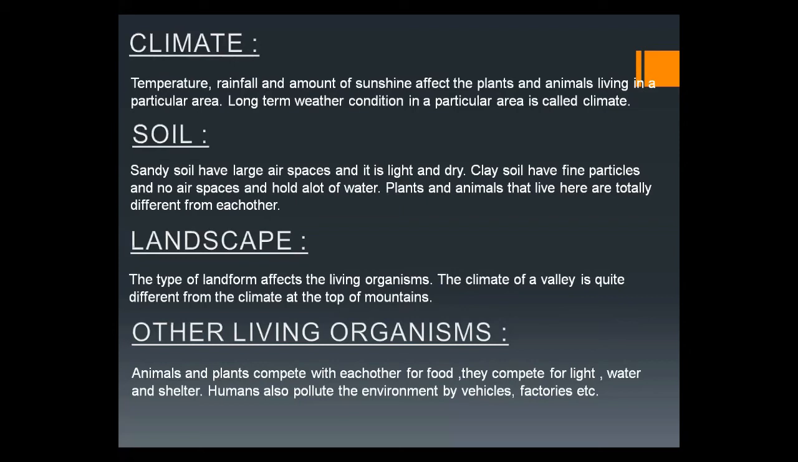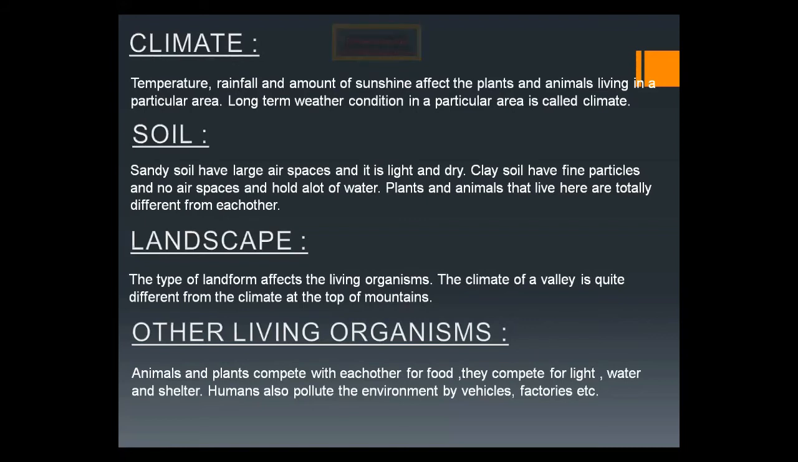Any other living organisms that live in the environment or in a specific area also affect the life of living organisms. The animals and plants who share the same habitat compete with each other for food. They compete for light, for water, for shelter. So animals and plants mostly need to fight with each other to get food, light, and water, and this competition also affects the population.